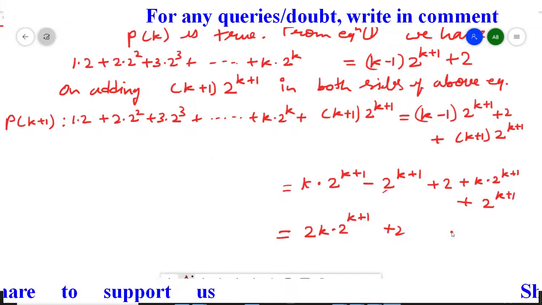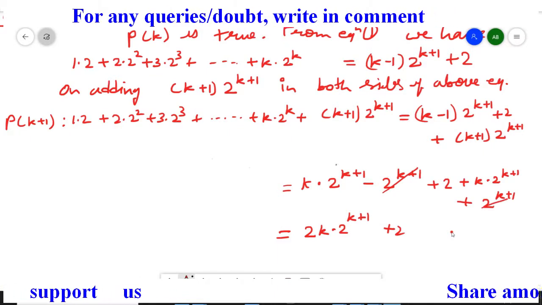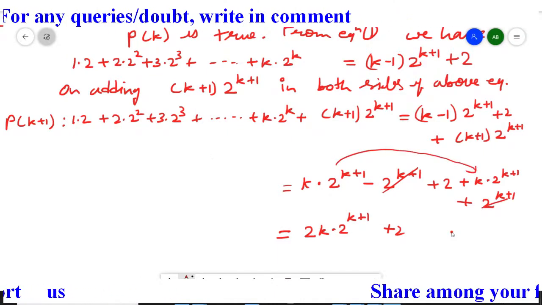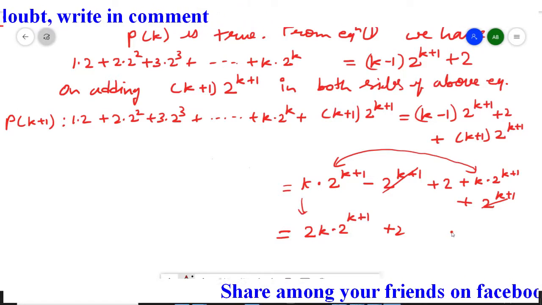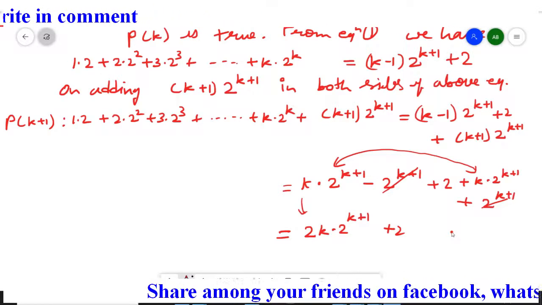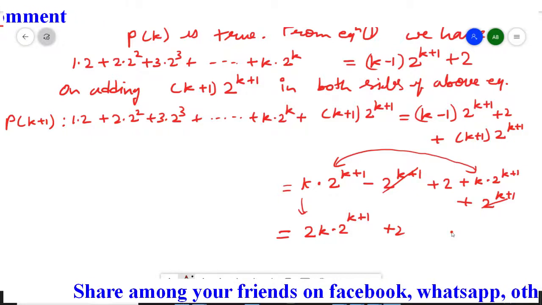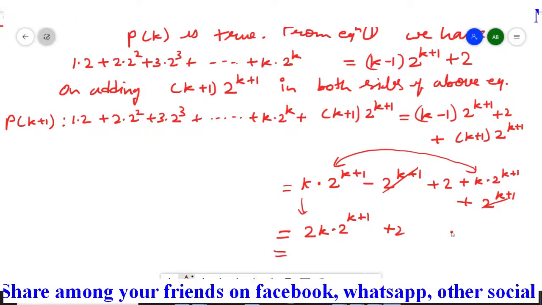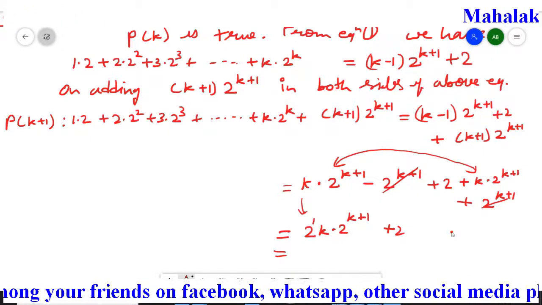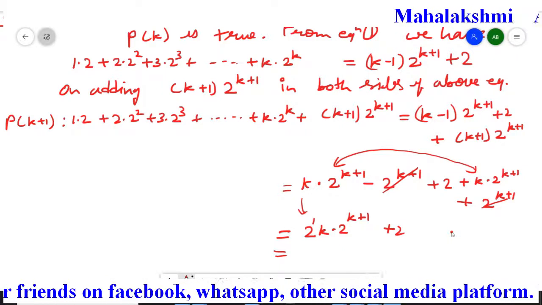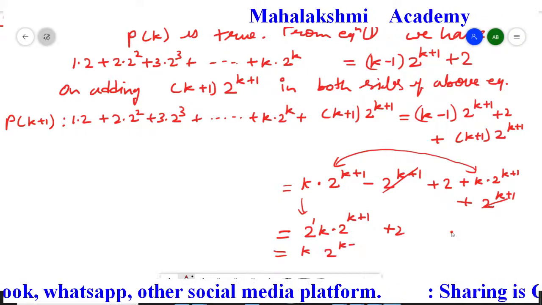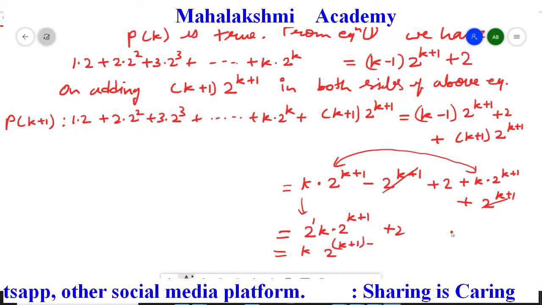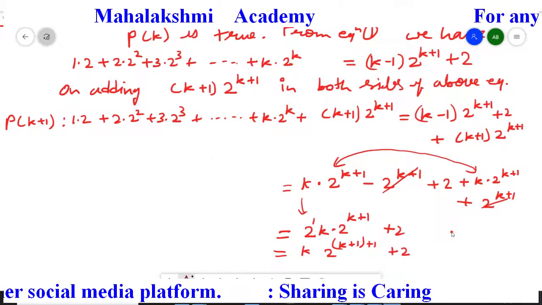So these two terms are going to cancel each other, and I added only these two terms. That gave me this term, that is 2 to the power k multiplied by 2 to the power k plus 1. Now here students, here the power is 1 and here the power is k plus 1, so we will add them. That will give us 2 to the power k plus 1, and plus 2 as it is.